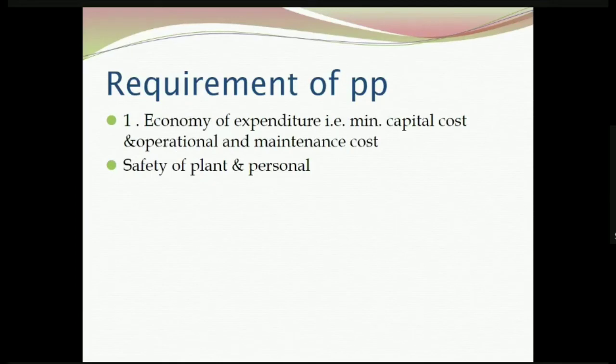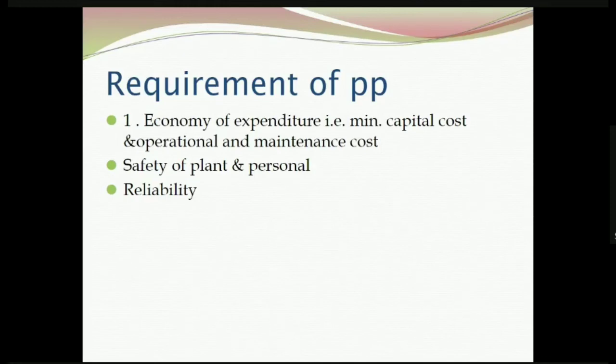The second point is safety of plant and operating staff. So, the plant should be safe for the surroundings as well as the staff who are responsible for the working of the power plant. Then reliability. The power plant should be reliable for meeting the load. If the power plant is rated for some megawatts, it should be capable of supplying that much power at any condition.